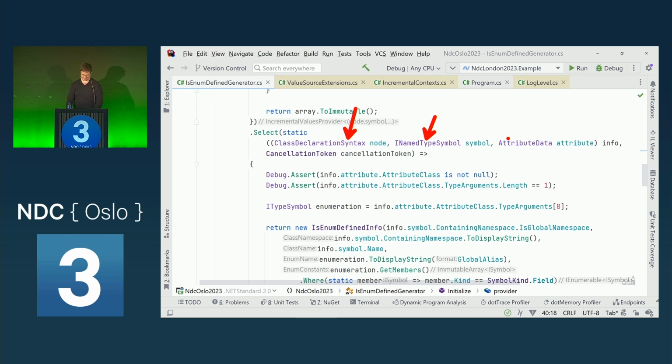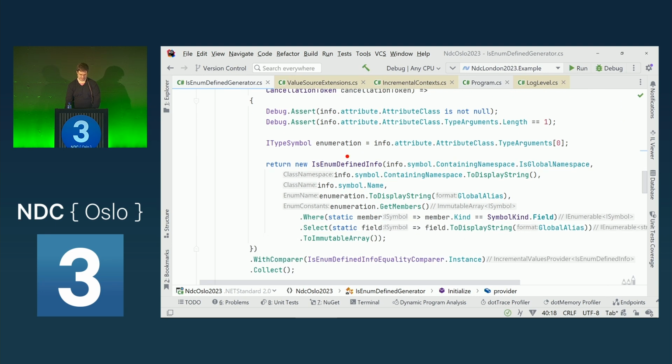So we need to extract these into information that is very nicely equatable, for example, string information. So what we're doing here, we're getting the attribute data and filtering this now. I have here an enum defined info. This is just a custom record which now holds all of the information. We get the Boolean, is this class in the global namespace? And also we get the name of the namespace. We get the name of the class via the symbolic information. And now we get all of the members.